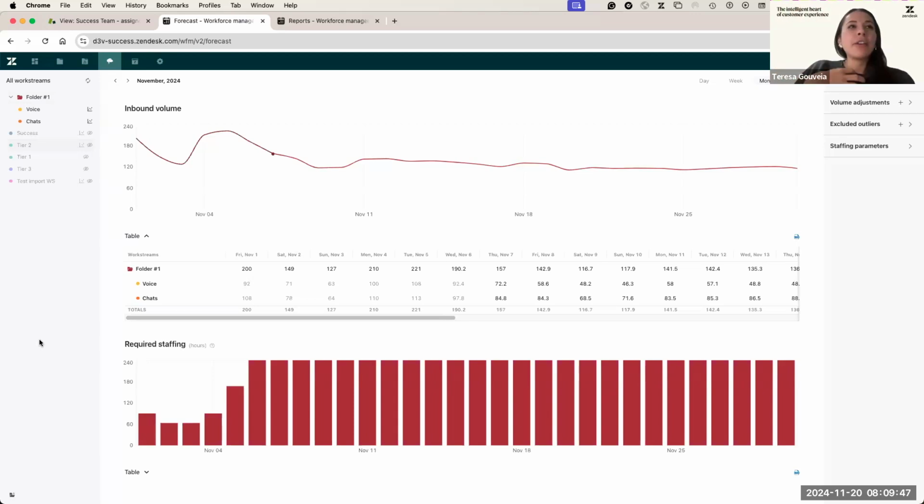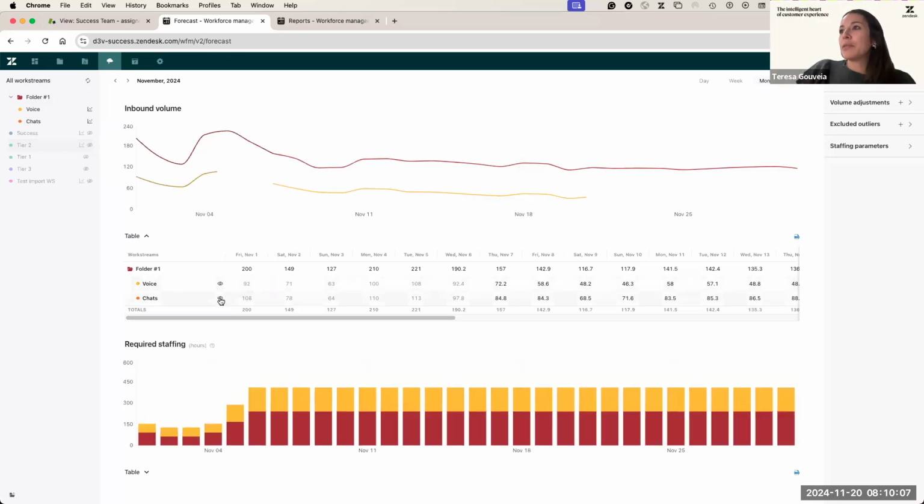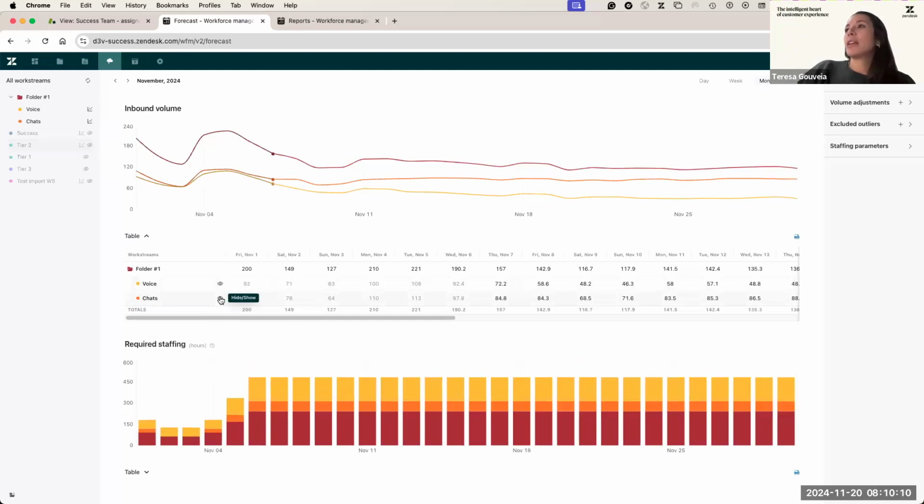Let's say that I have agents that have the same skills, but you still have these work streams separately. So maybe I want to see the inbound volume for voice and chats as a whole. In the folder, I'm going to have the total count of both inbound volumes, for voice and for chats. And if I want to see separately how much it is for each of those, a quick tip is to hide and show the option here on the table. So you see the total, and then I have here what is the inbound volume for chats and for voice.